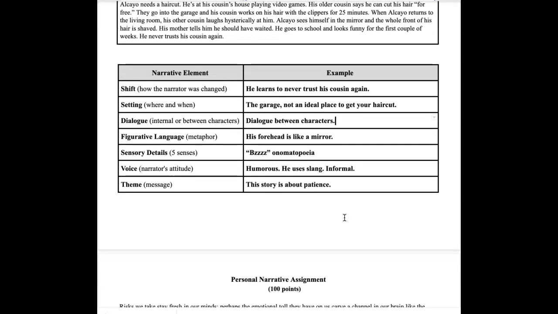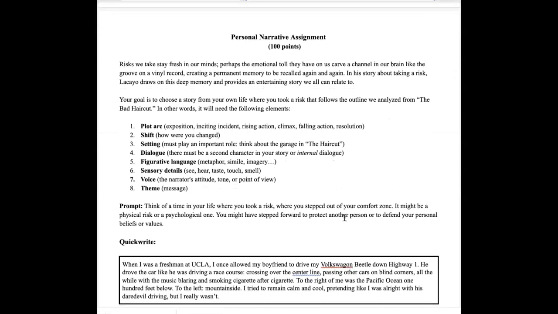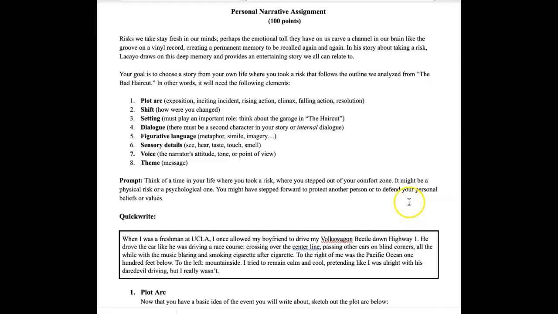All right? So the next step that we did was to start our own personal narrative assignment. And this is going to be in the next tutorial.